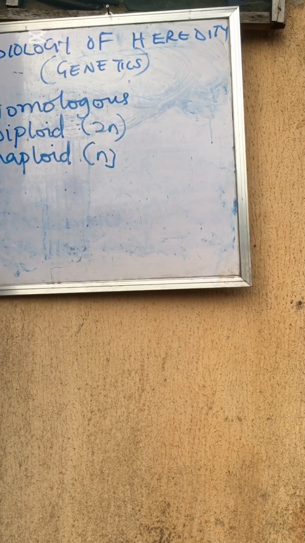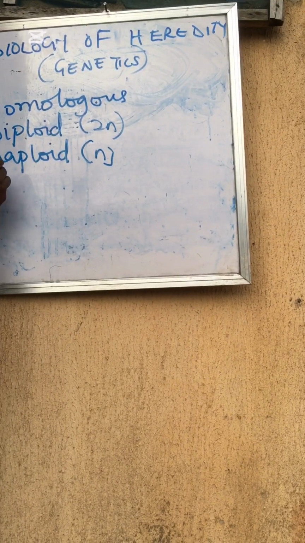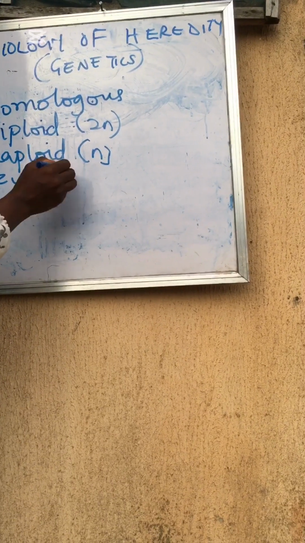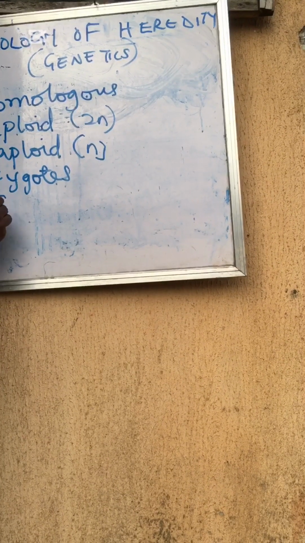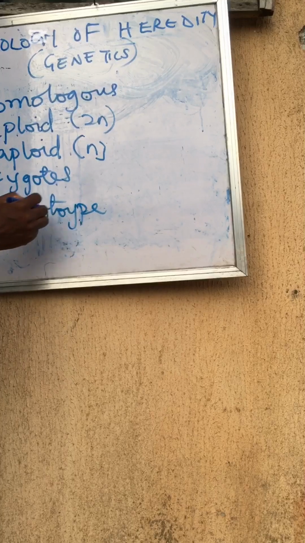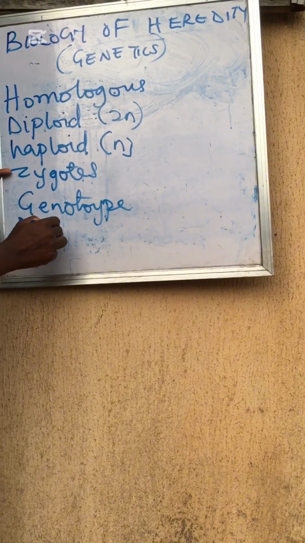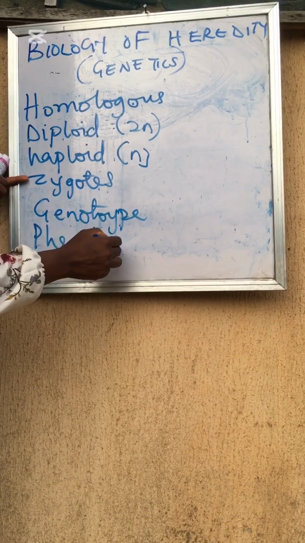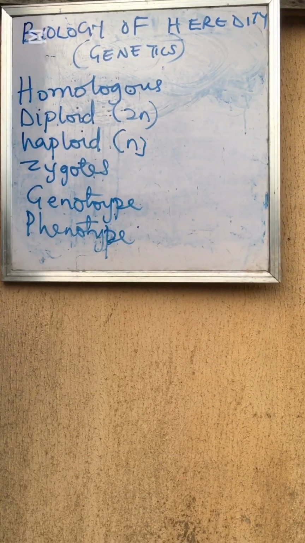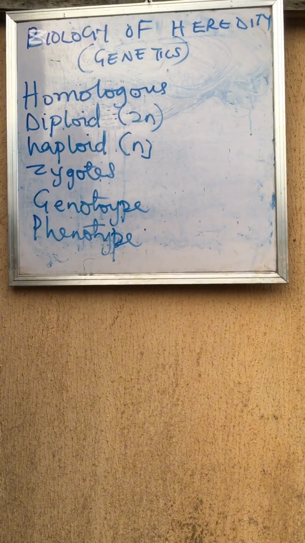Are we together? Now, the chromosome is located in the nucleus. And as we all know, the nucleus controls all life activities of the cell. The nucleus stores hereditary information as it contains DNA and chromosomes, because the DNA is inside the chromosomes and they take part in cell division.